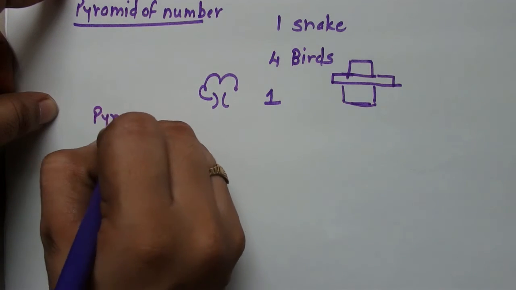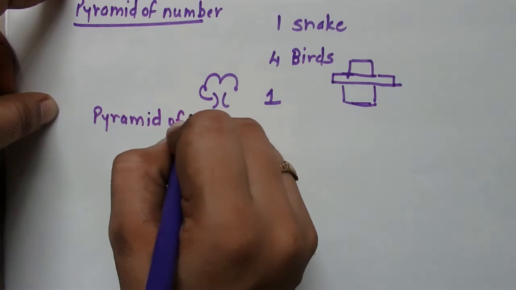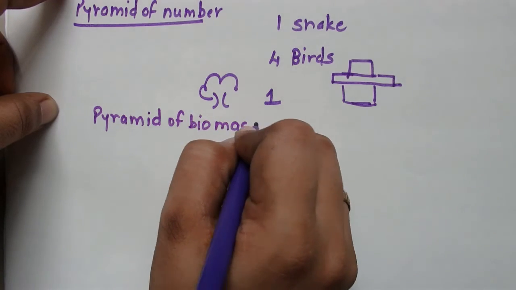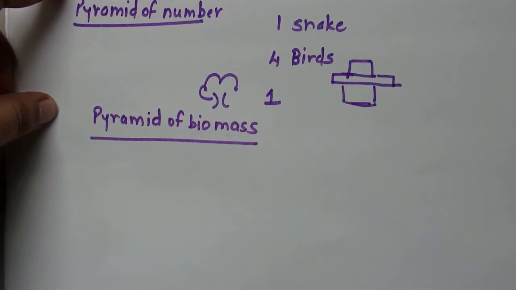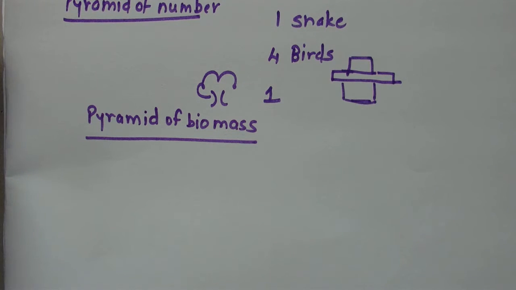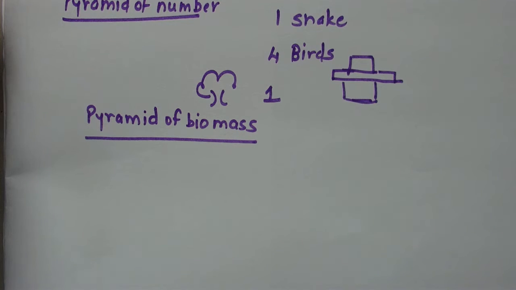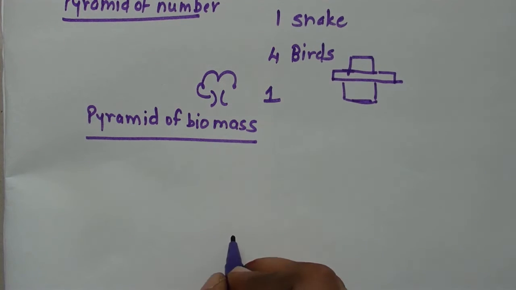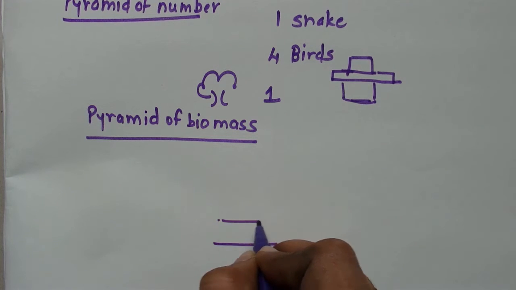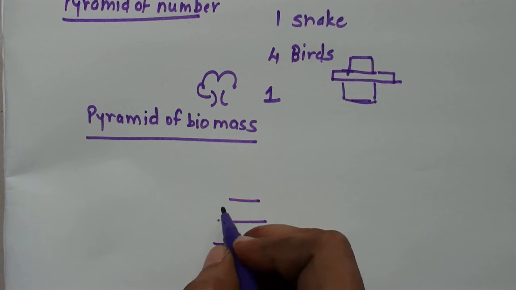Pyramid of biomass. Biomass in layman's term can be called as weight of an organism, plant or an animal. Once you remove the moisture contained in the body of any plant or animal, then whatever weight remains is called as mass, in very simple language. So if you see in terms of biomass, grass, deer and tiger, take this example.